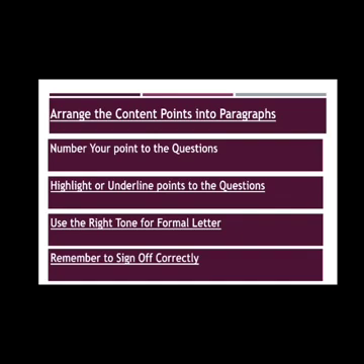Mark how many points you have to cover from the question, and put them in your letter. Whatever number of points the question requires, put them in your letter and number them according to the question. It's better because every letter has a sequence.